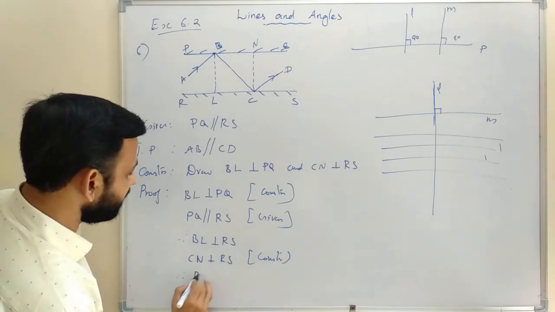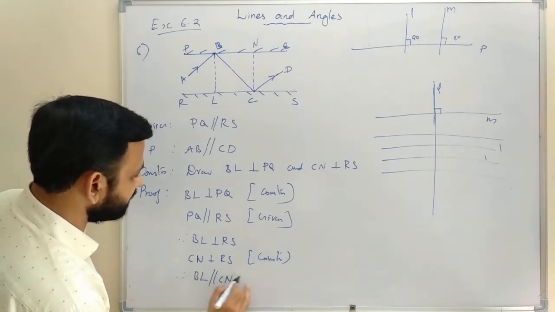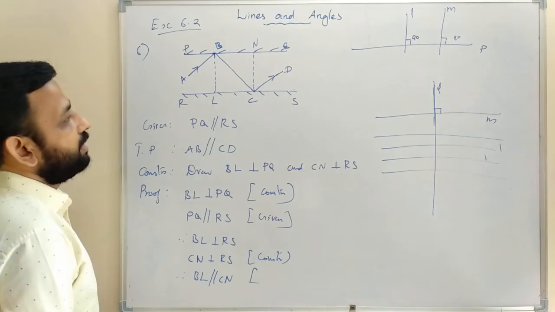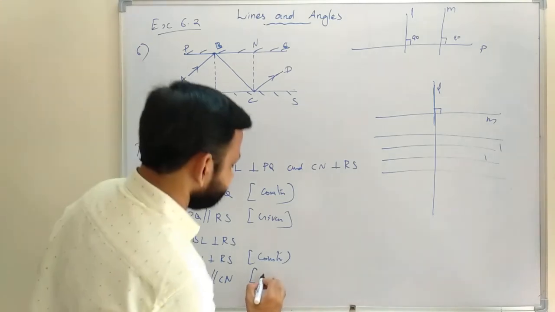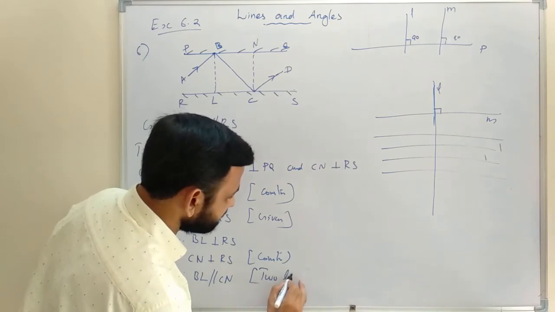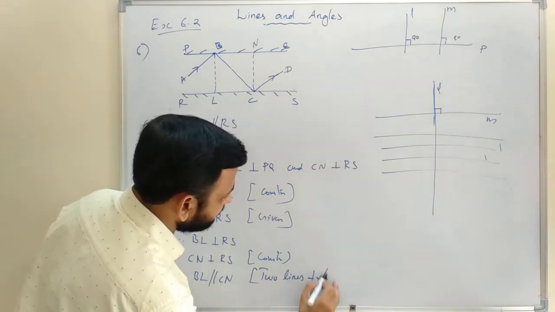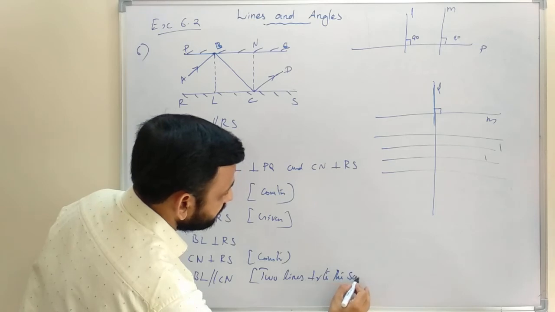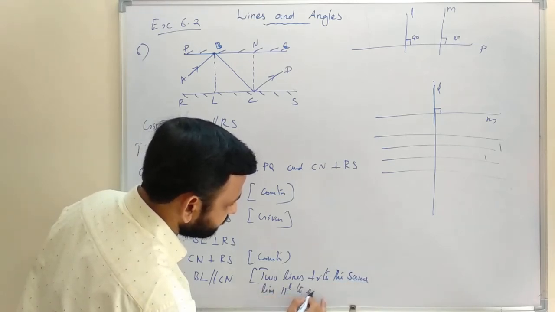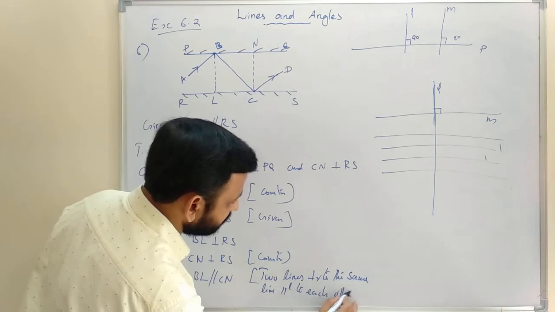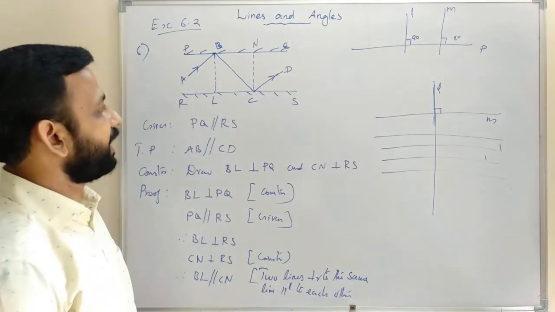Therefore we can say BL parallel to CN. The reason: two lines perpendicular to the same line are parallel to each other.